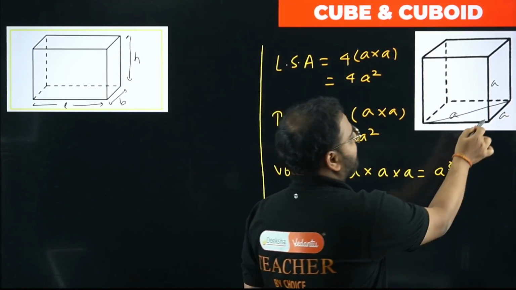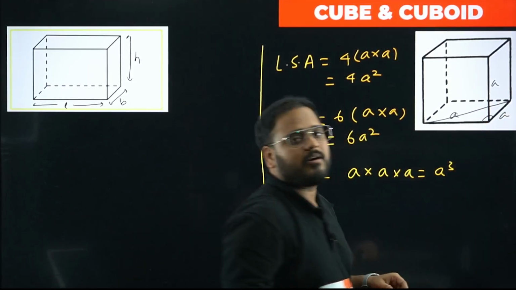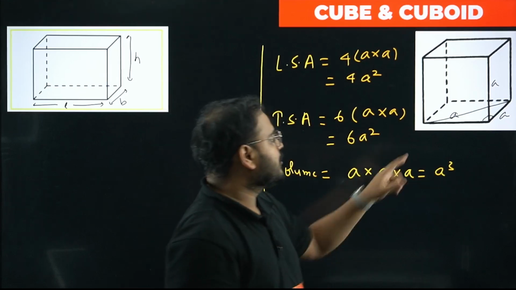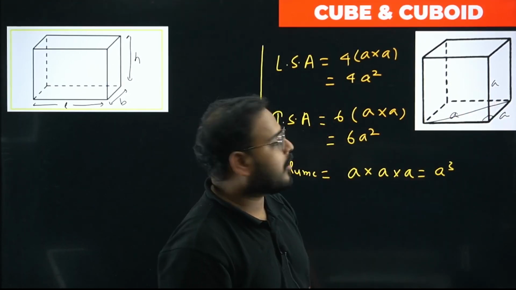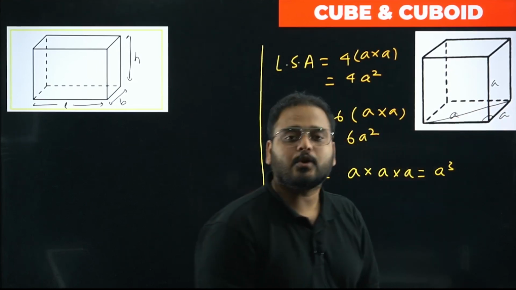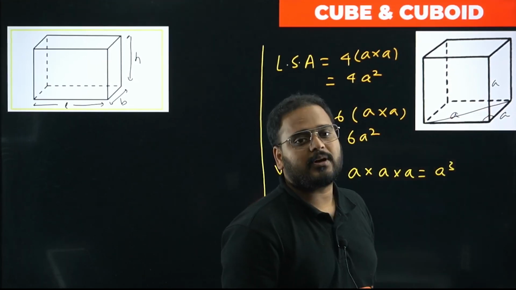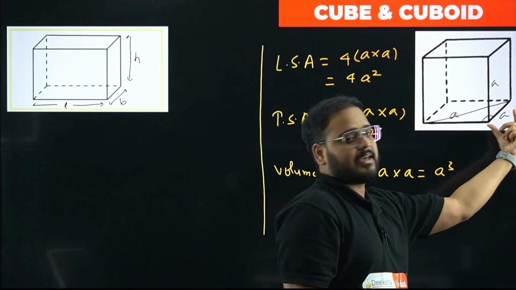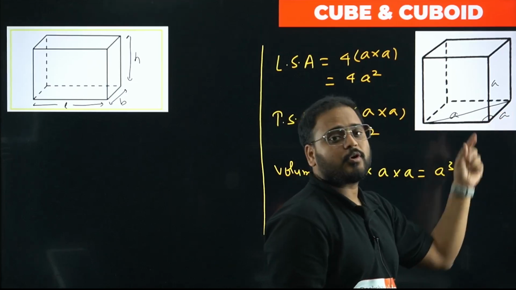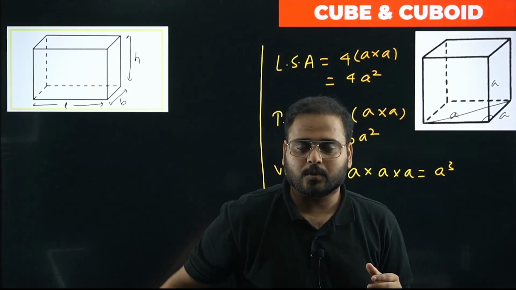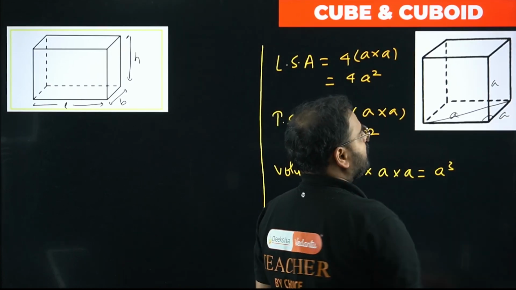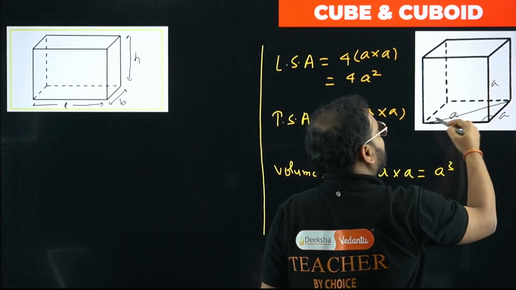This is a right angle triangle, no? For a square or a rectangle, it will always be a right angle triangle. So what will that be? It will be root of a square plus a square. Yes or no? How come, sir? This is a and this is a. So root of a square plus a square. And now you have this length known. Now consider this height, and join this line.